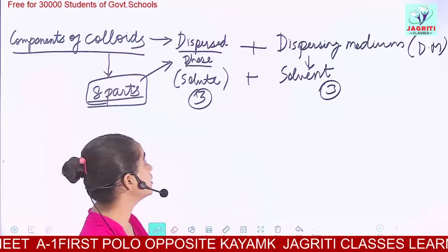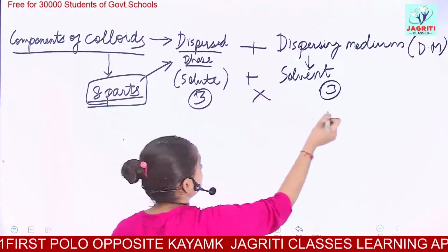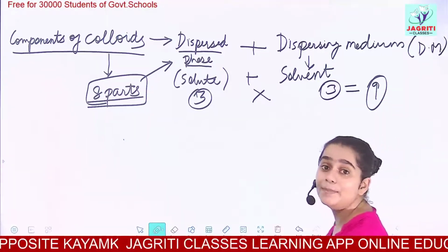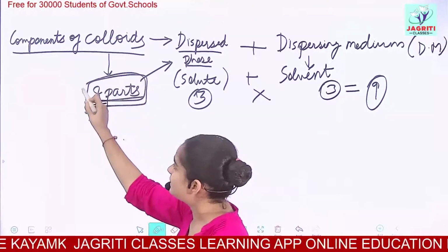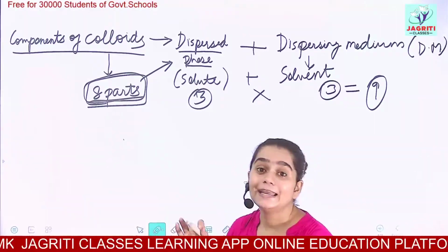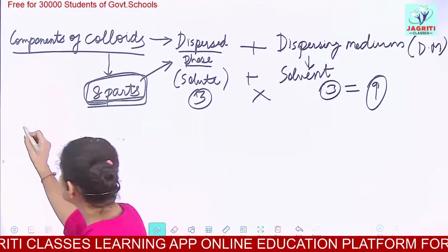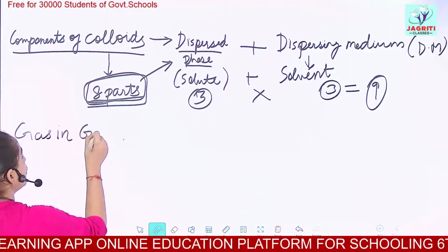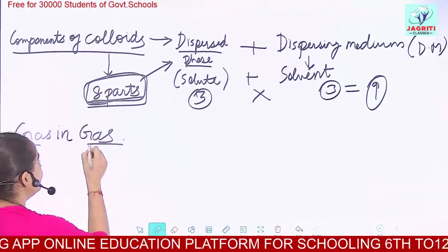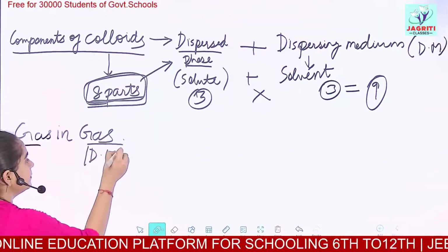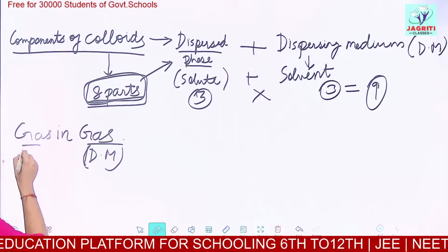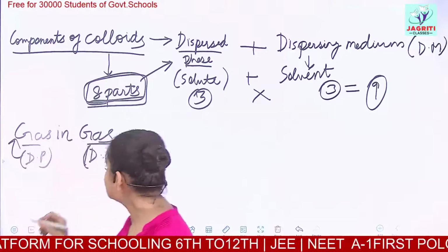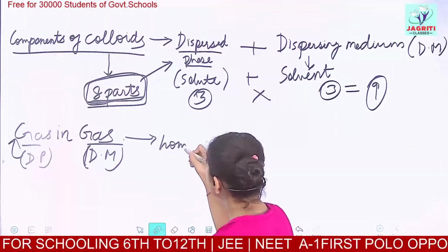So what do you observe? The total table should be 3 into 3, which is 9. In this, 9 different categories should be made, but we only have 8 different categories of colloids. So why not 9? Because a gas in gas solution is not treated as a colloid. When you take your dispersing medium as a gas and you insert your dispersed phase also in the gaseous state, then this becomes a homogeneous mixture.